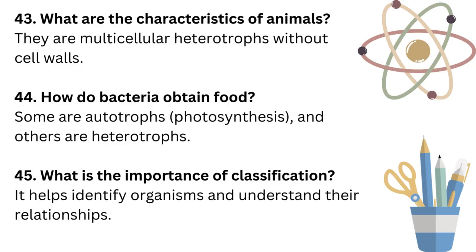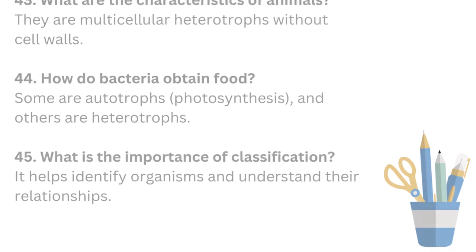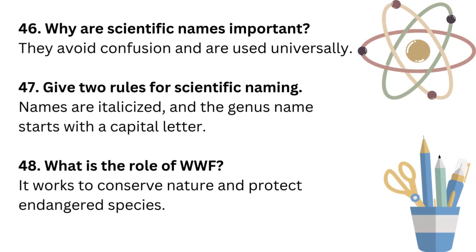What is the importance of classification? It helps identify organisms and understand their relationships. Why are scientific names important? They avoid confusion and are used universally. Give two rules for scientific naming. Names are italicized, and the genus name starts with a capital letter.